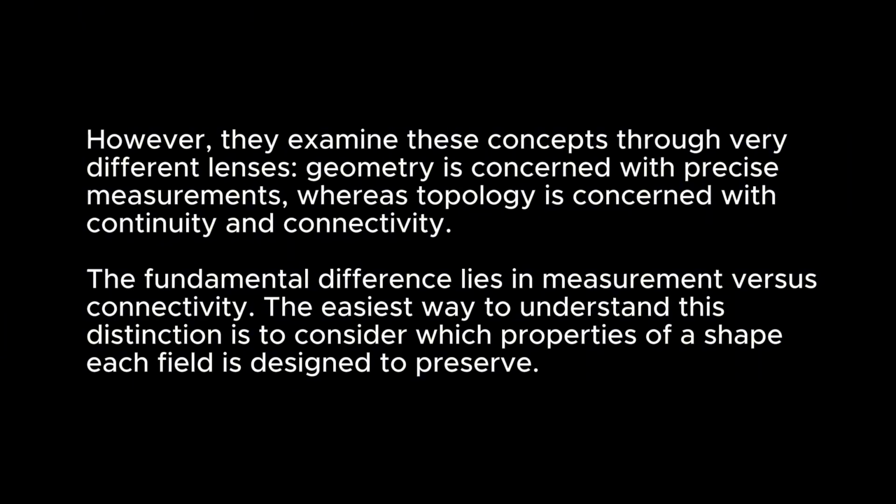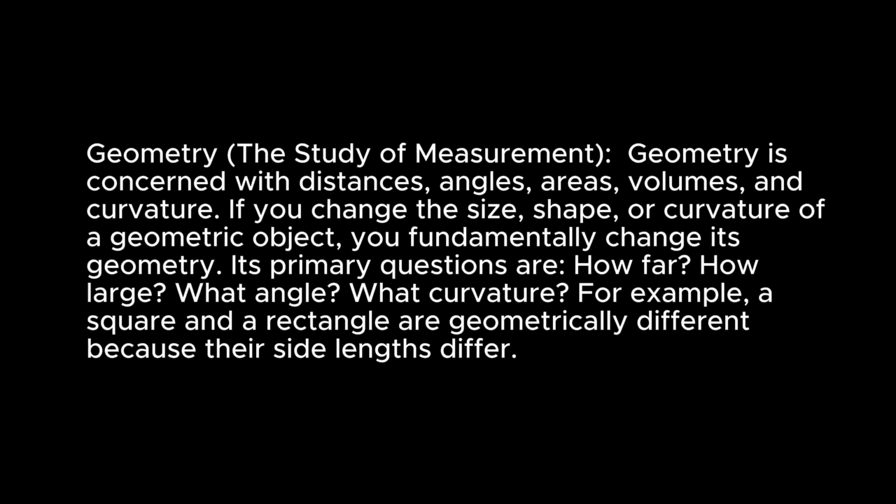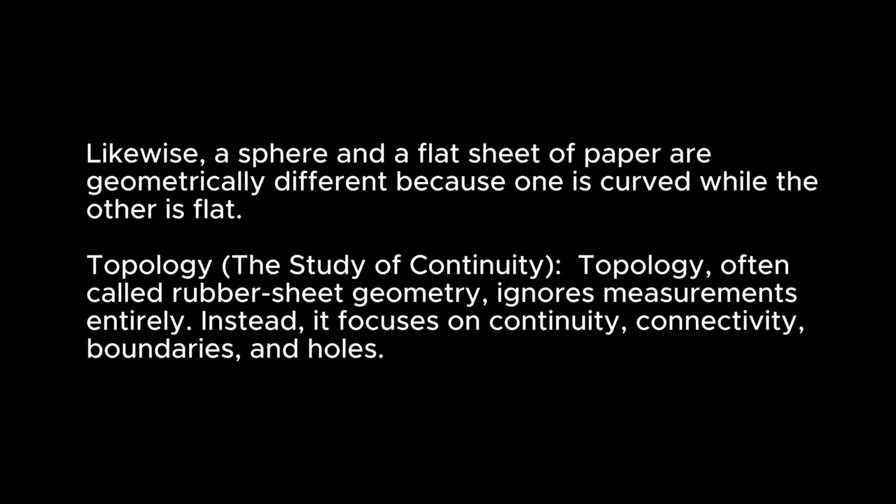The easiest way to understand this distinction is to consider which properties of a shape each field is designed to preserve. Geometry, the study of measurement. Geometry is concerned with distances, angles, areas, volumes, and curvature. If you change the size, shape, or curvature of a geometric object, you fundamentally change its geometry. Its primary questions are: how far, how large, what angle, what curvature. For example, a square and a rectangle are geometrically different because their side lengths differ. Likewise, a sphere and a flat sheet of paper are geometrically different because one is curved while the other is flat.